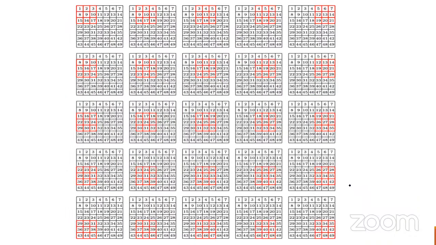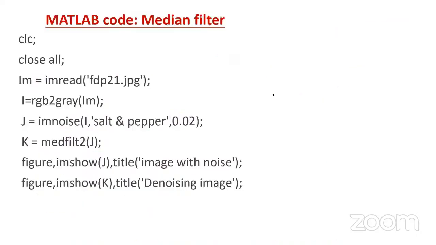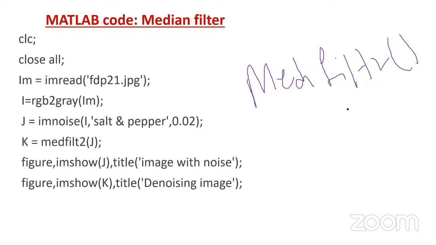Yeah, so this is the median filter, how we have to apply it to the given input, but still we don't know how we are going to apply it with a Matlab command. Here it's a very simple Matlab function. By using that, we can apply the median filter to the given input image. What is the Matlab function we are going to use? We are going to use one simple Matlab function, that is called medfilt2.